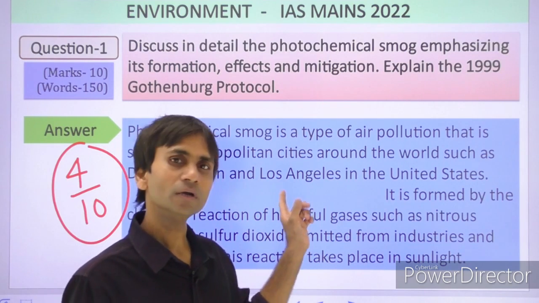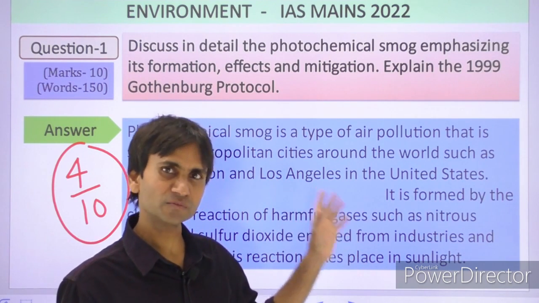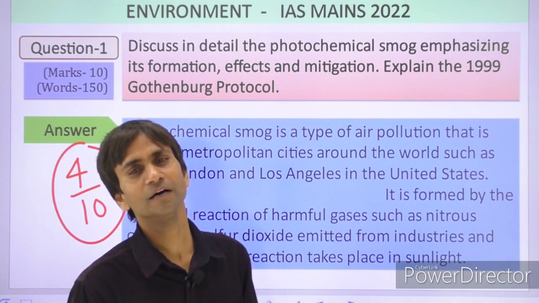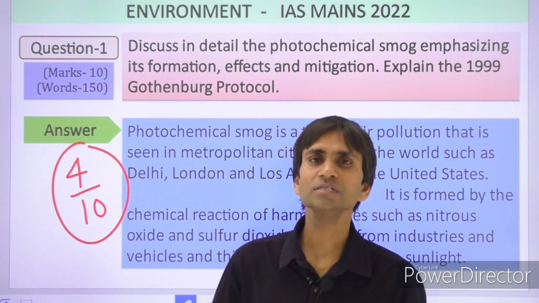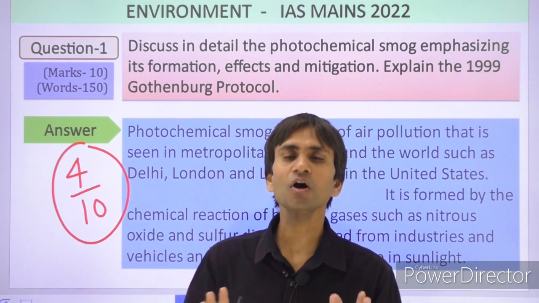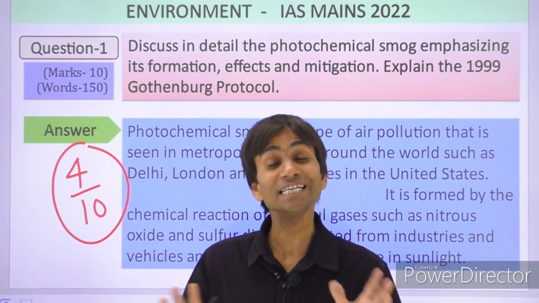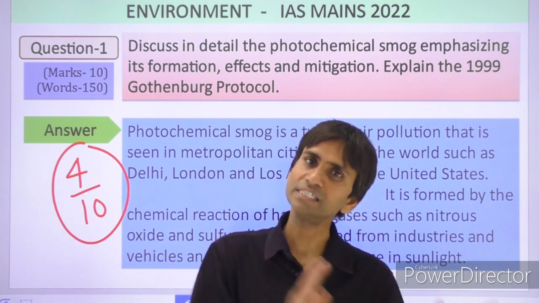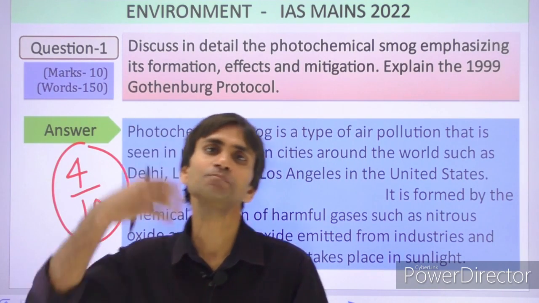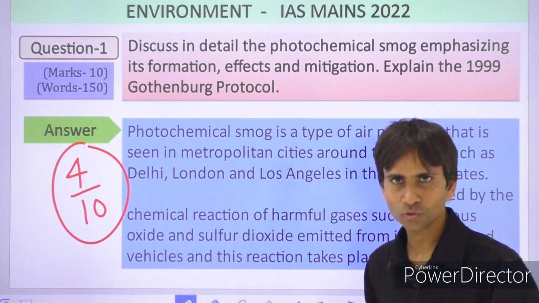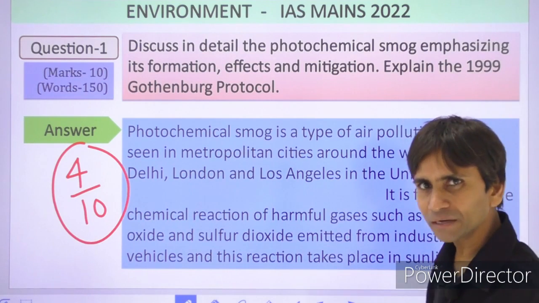Also, due to photochemical smog the human sphere has been adversely affected, because the cost of living is increasing in metro cities. We are bound to spend most of our income on our health issues. So these are the impacts.